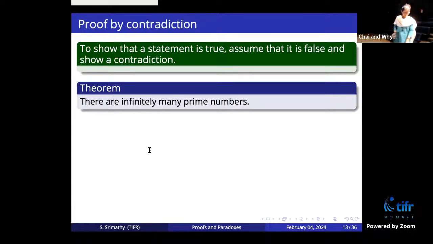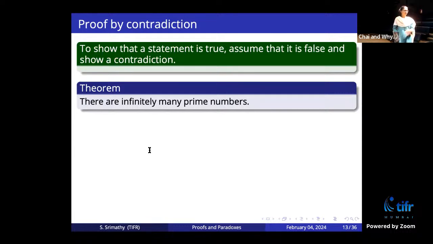Okay, so here is an argument. Anybody is familiar with the proof of this? Yes, this is for 3.